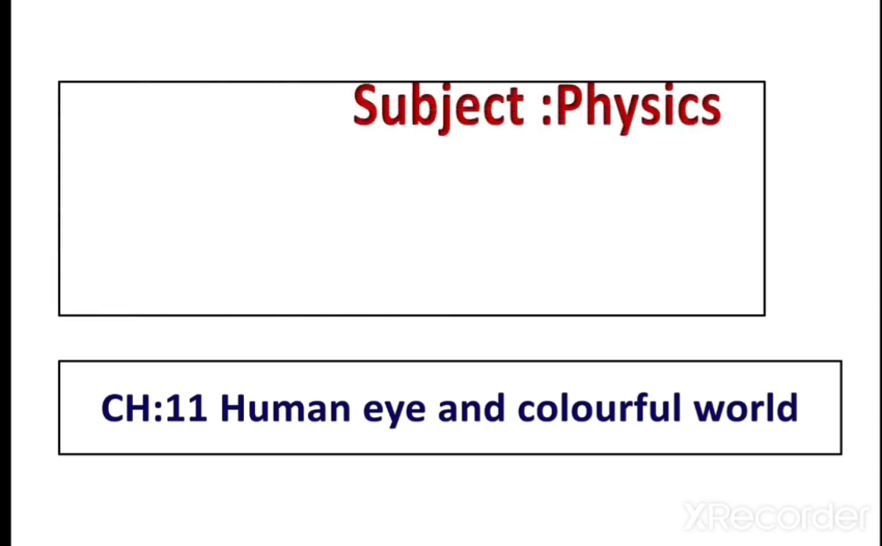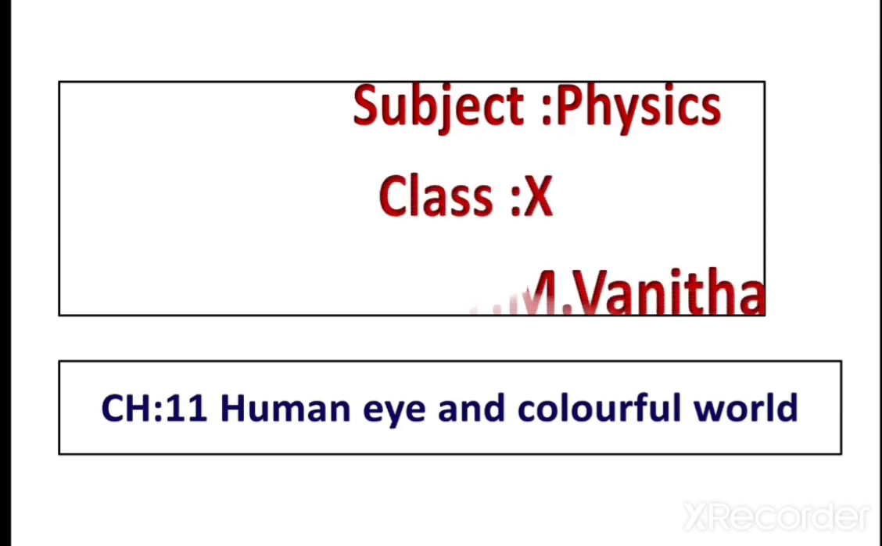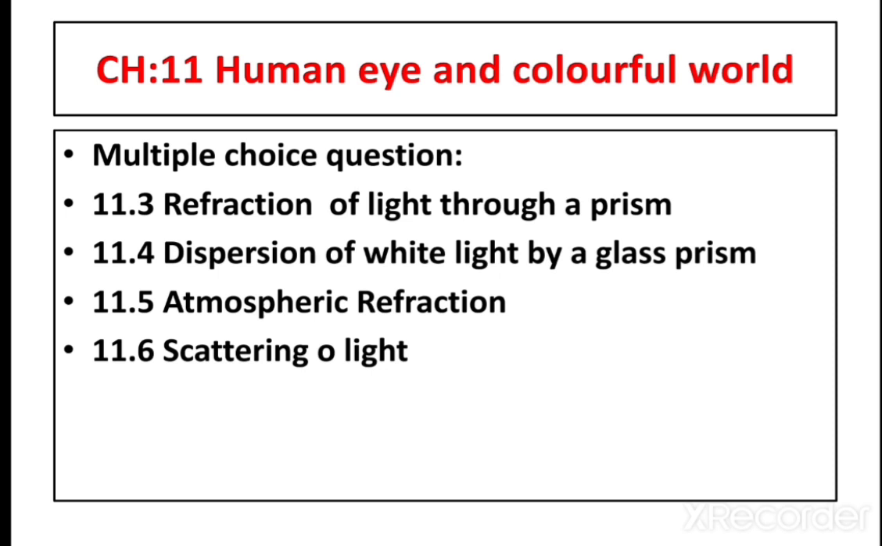Today, we are going to see the subject physics, class 10, chapter number 11, human eye and colorful world. Topics: multiple choice questions. 11.1 and 11.2 are deleted portions. 11.3 refraction of light through a prism. 11.4 dispersion of white light by a glass prism. 11.5 atmospheric refraction. 11.6 scattering of light. Based on these topics, we are going to see multiple choice questions.